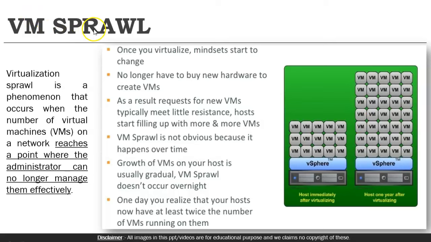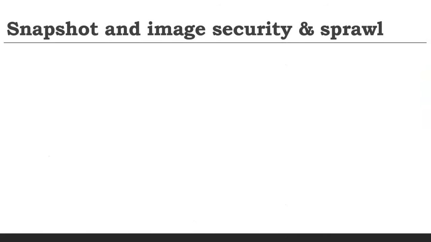So virtualization sprawl, or VM sprawl, is a phenomenon that occurs when the number of VMs on the network reaches a point where the administrator can no longer manage them effectively, and it is very difficult to tell which is an important VM and which is a useless VM. It has been seen that over time we can have at least twice the number of VMs running on the system because it is very easy to spin up a machine. Ease of use is the problem in VM sprawl. This is also one of the risks.